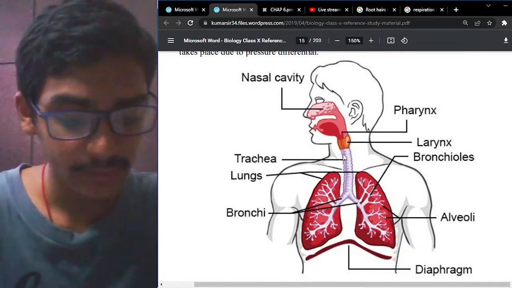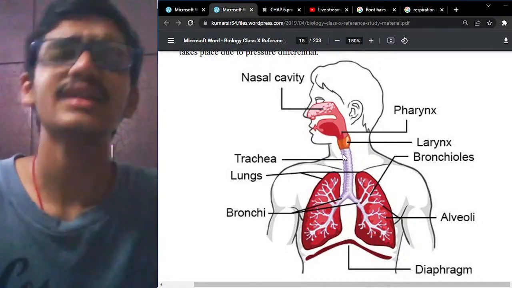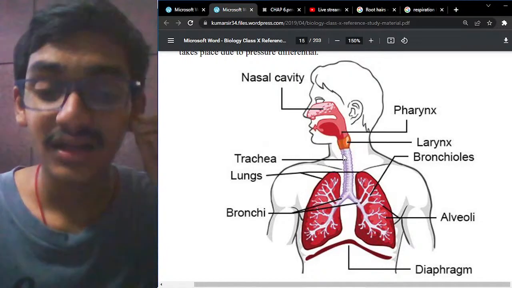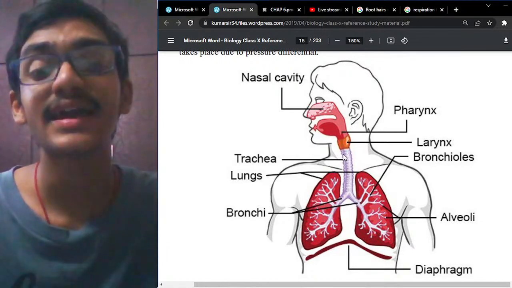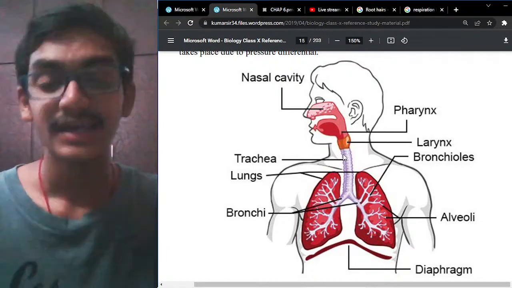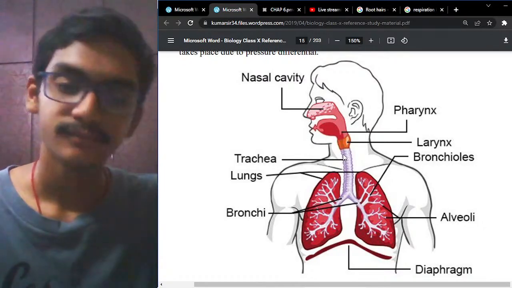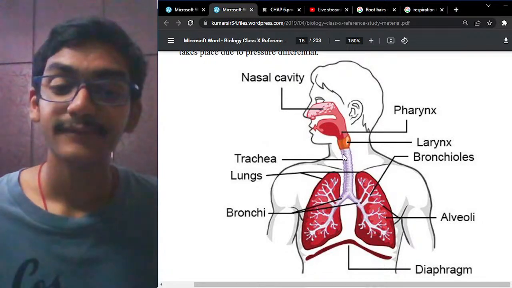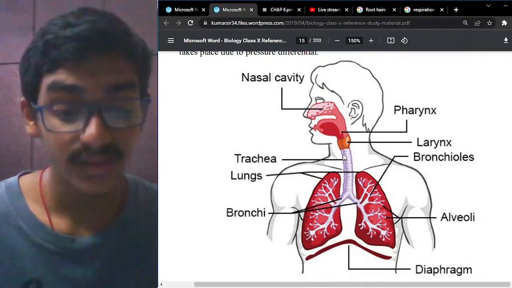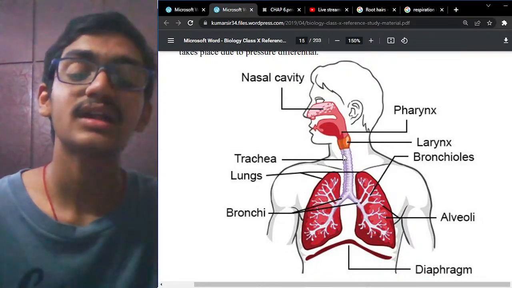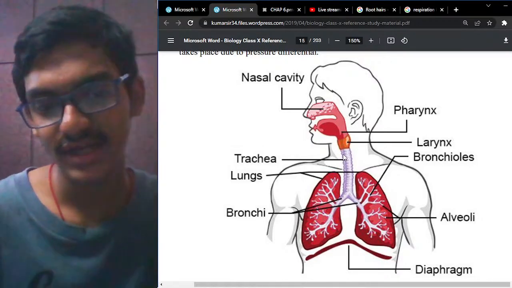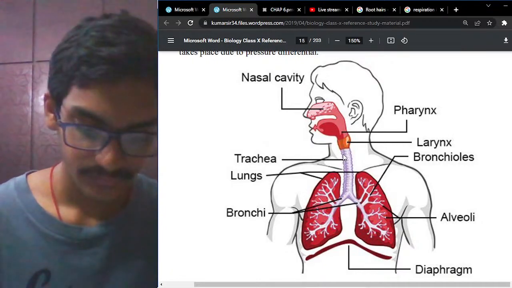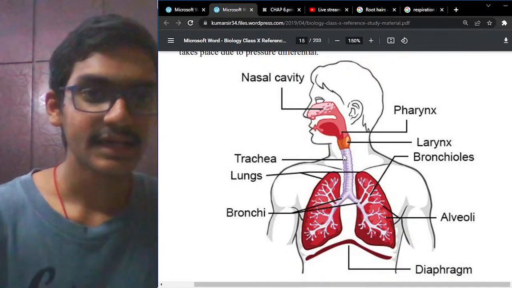And these alveoli are very, very important, because they are the ones which will actually help in exchanging the gases in and out of the body of an organism. Therefore, the alveoli are very important. They are active, and these air-sac structures help in the exchanging of the gases. Okay, I think you got an understanding, right?